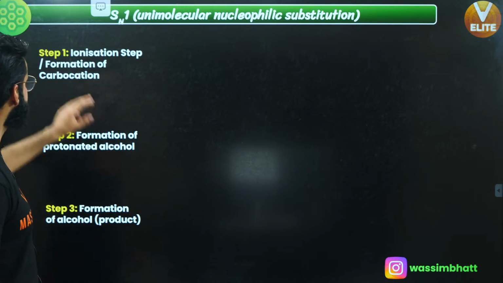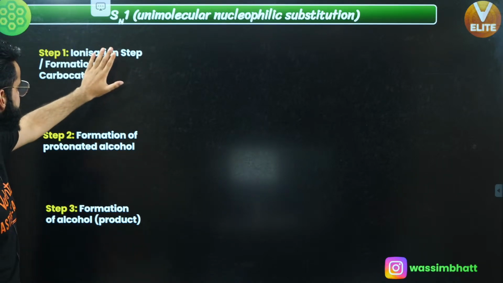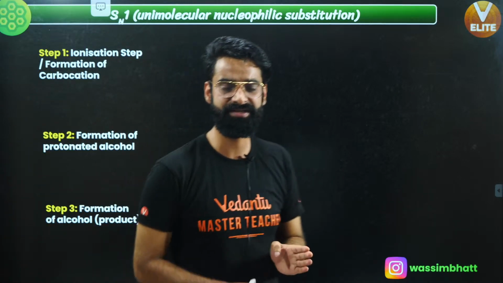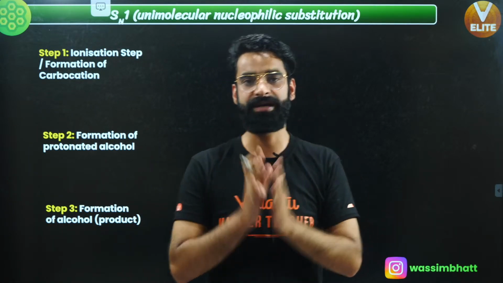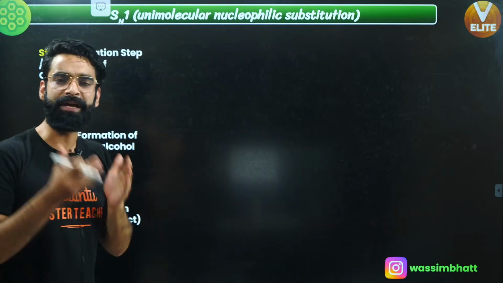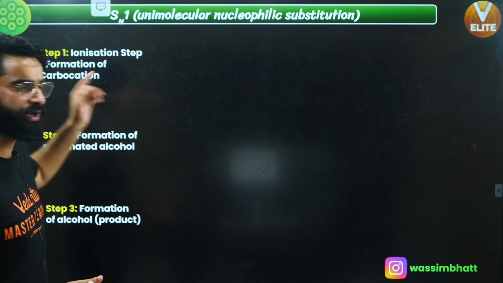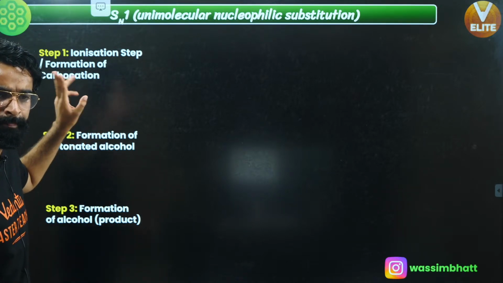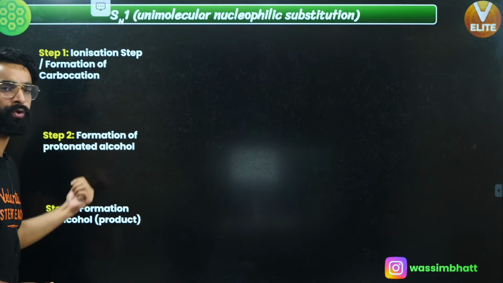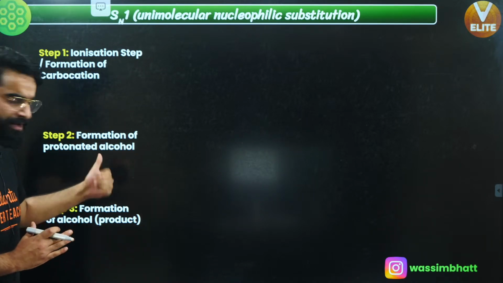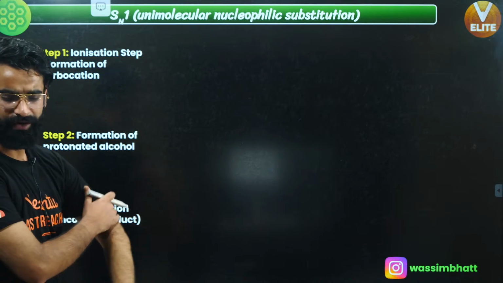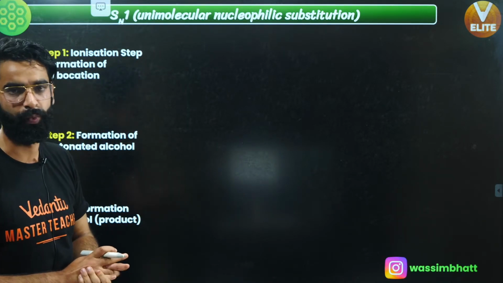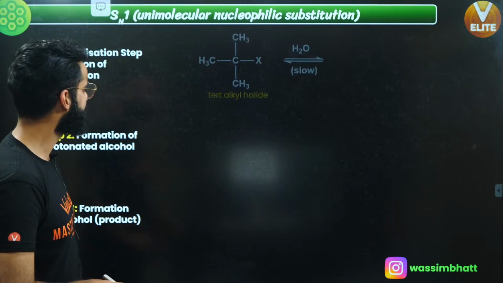Well, step number 1 is the ionization step, or we call it the formation of carbocation step. In the first step, we always get the carbocation. That step in which carbocation gets generated, that's what we call the ionization step as well. The second step is the formation of protonated alcohol, which I'll be showing you in some time. And the last step is the formation of alcohol, or I can say directly the formation of product. Now let's talk about these steps in detail. Let's get started.